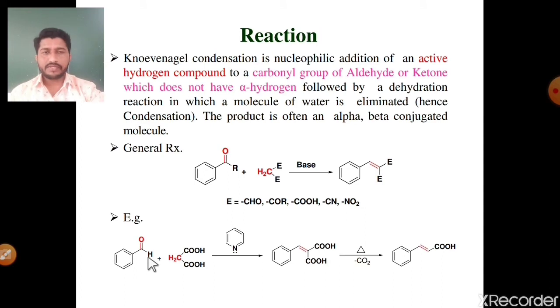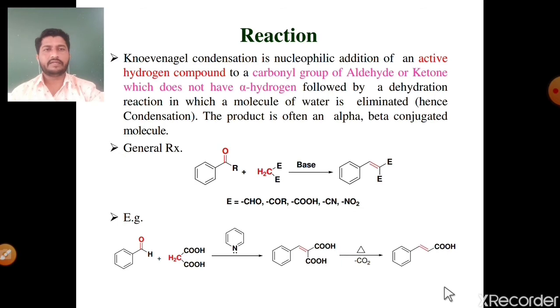See the number first example, condensation between benzaldehyde molecule and malonic acid. See the condensation of this benzaldehyde and malonic acid in presence of pyridine, strong base, it gives finally alpha beta unsaturated derivative. Under strong heating condition, decarboxylation, it gives finally alpha beta unsaturated carboxylic acid, means cinnamic acid. It is a number first example, means it is an example of condensation between benzaldehyde and malonic acid, it gives